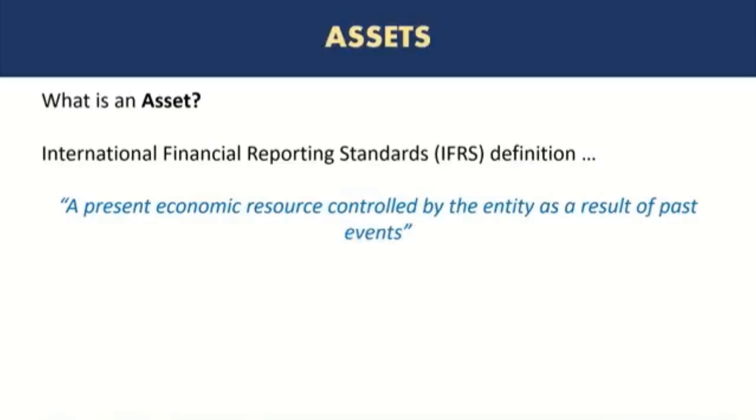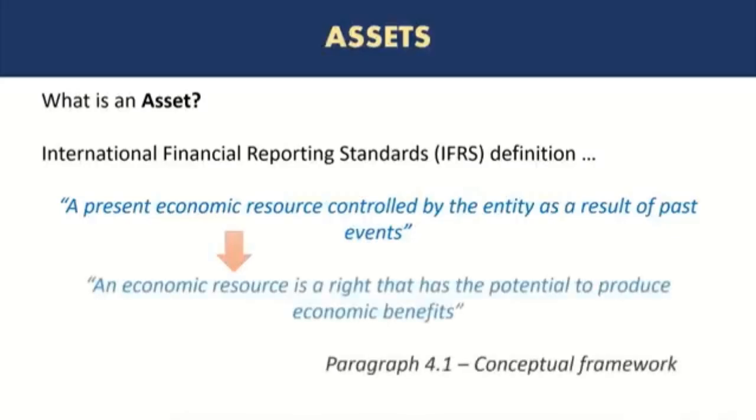equity, income, and expenses. So going back to the definition, a present economic resource controlled by the entity as a result of past events. And the definition also explains what an economic resource is. It's a right that has the potential to produce economic benefits. It's similar to what we just discussed. An asset is something that you own or control that has a potential of providing you future economic benefits.